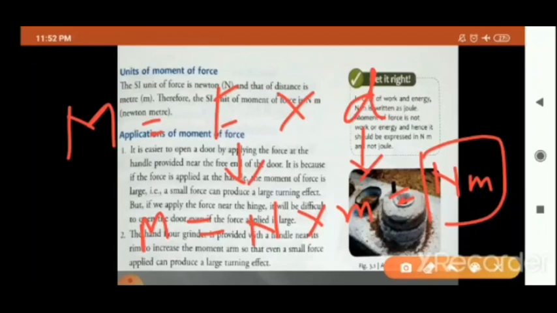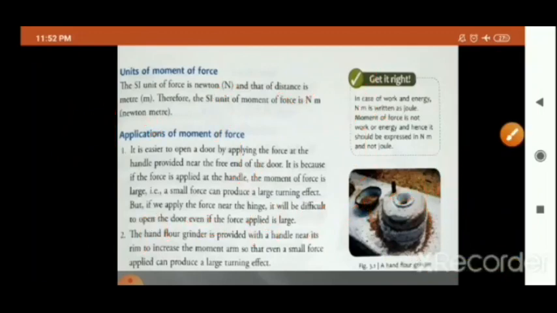I suppose children I am very clear to you. Yes or no? I'm not getting your voice. Okay. Now children, one more thing.